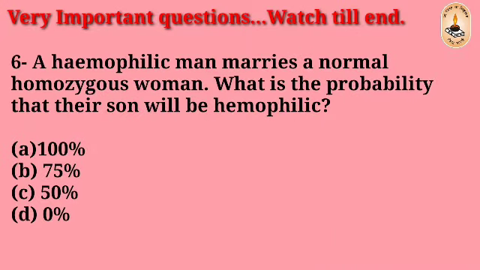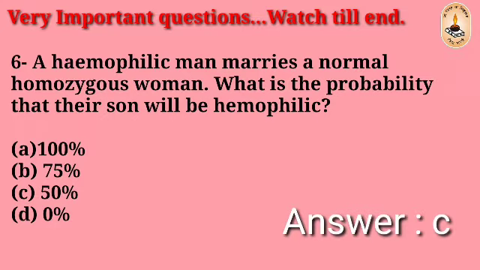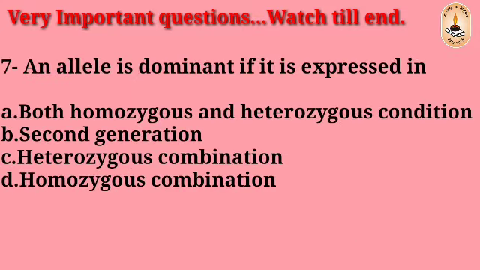Question number 6: A hemophilic man married a normal homozygous woman. What is the probability that their son will be hemophilic? The right answer is C, 50%.